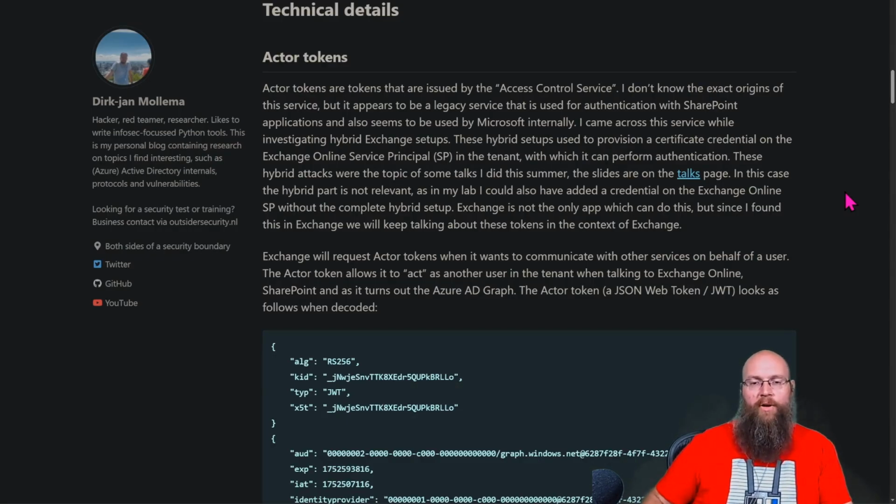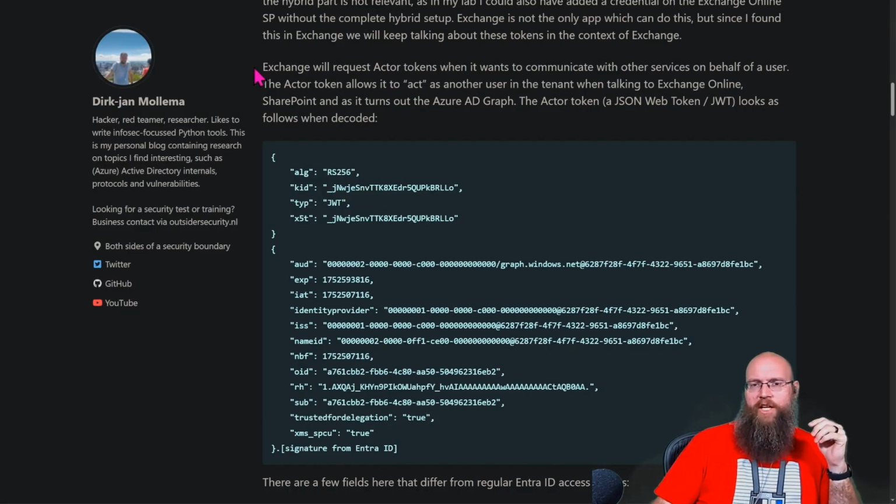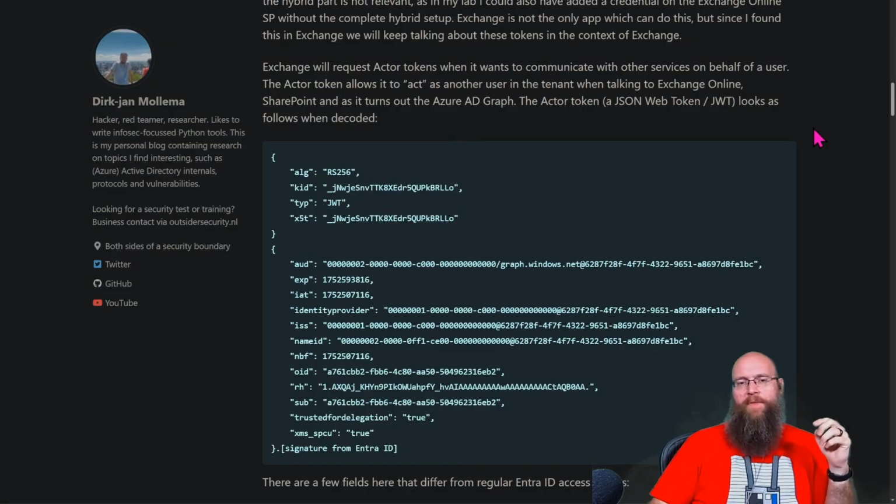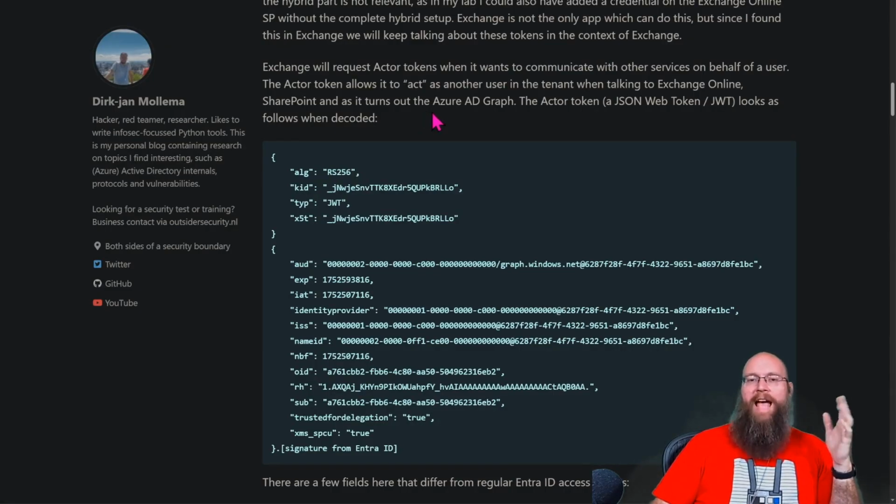The hybrid part is not relevant, as in my lab, I could have added credentials to the Exchange Online Service Principal without the complete hybrid setup. Exchange is not the only app which can do this, but since I found this in Exchange, I will keep talking about the tokens in the context of Exchange. Exchange will request actor tokens when it wants communication with other services on behalf of a user. The actor token allows it to act as another user in the tenant when talking to the Azure AD Graph.